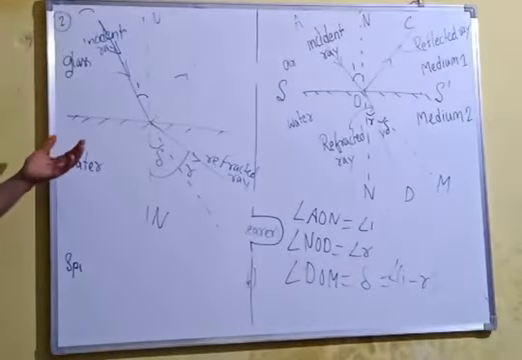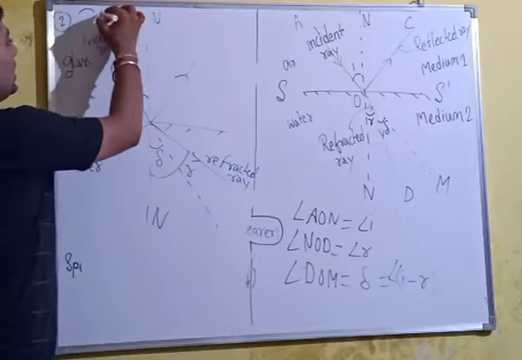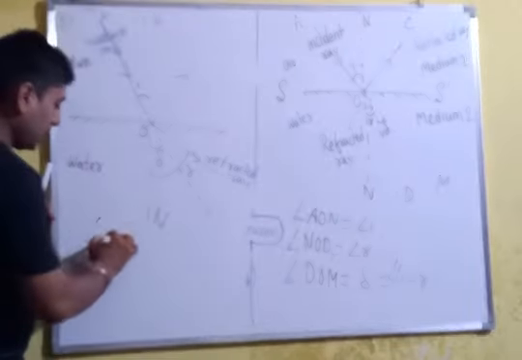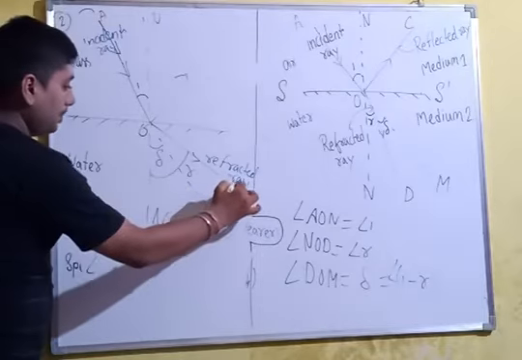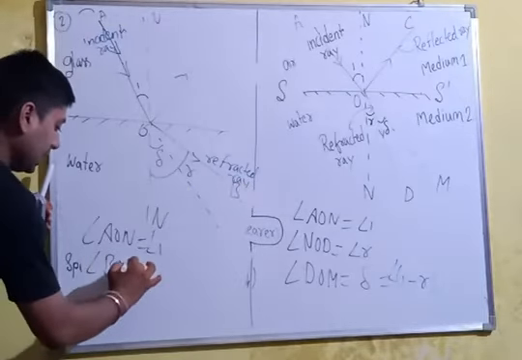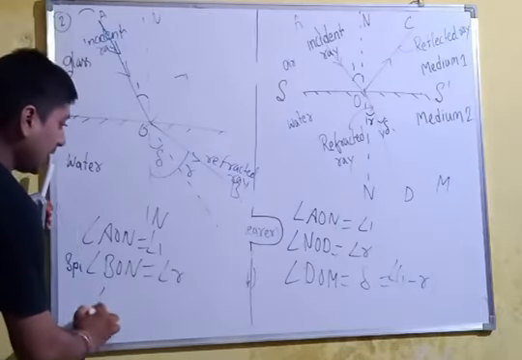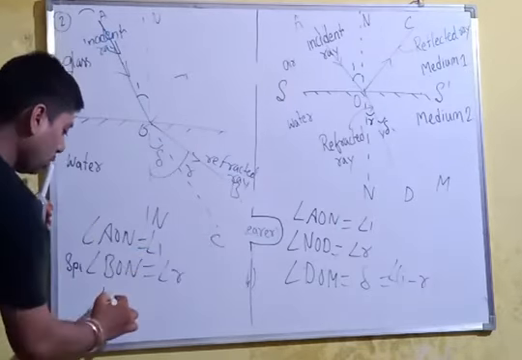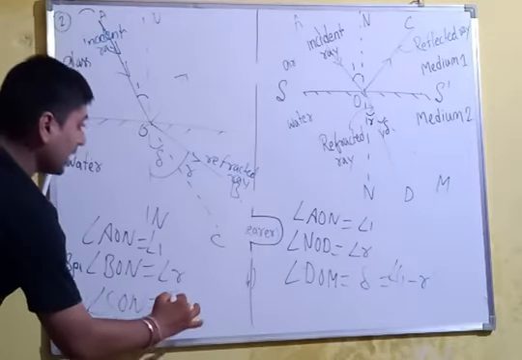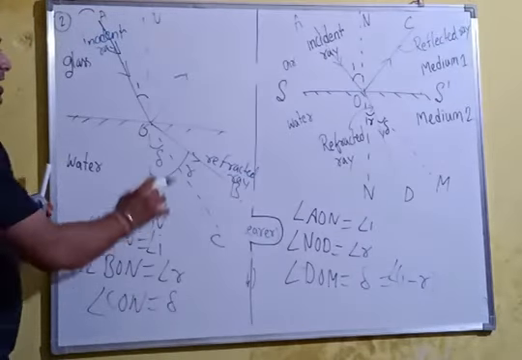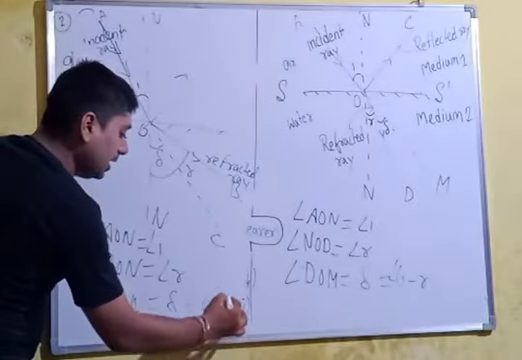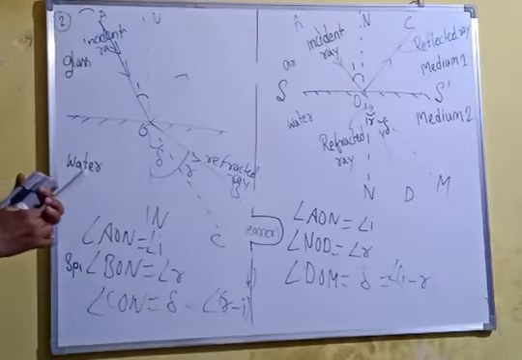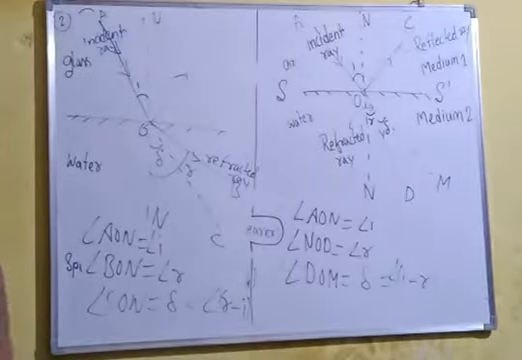So in the second case, angle AON is the angle of incidence, angle BON is the refracted angle, and angle CON is the deviation. But here angle R is more than angle I, so the deviation will be equal to angle R minus angle I. So this is the second case that you have to know.